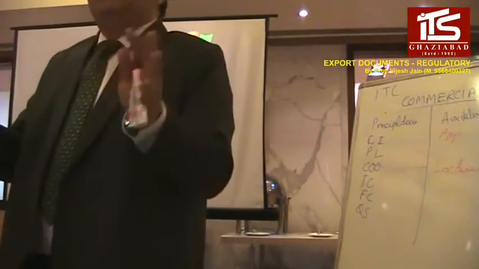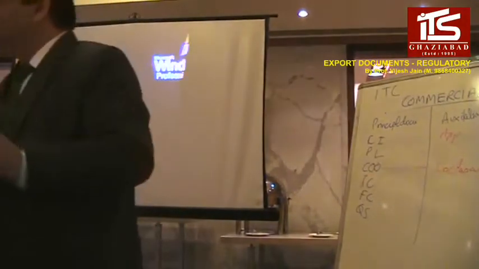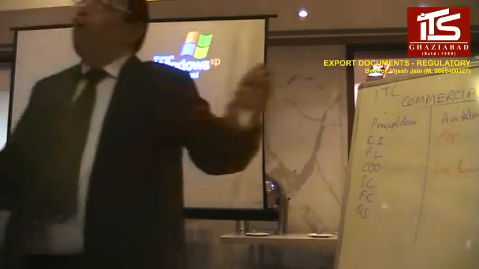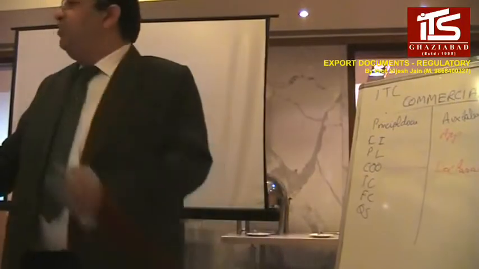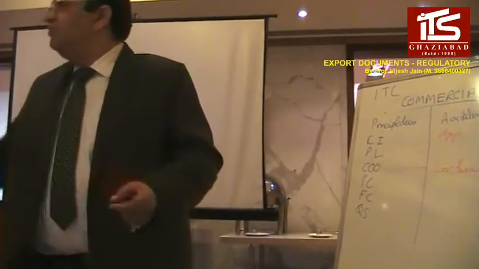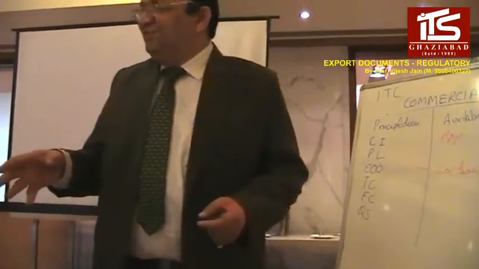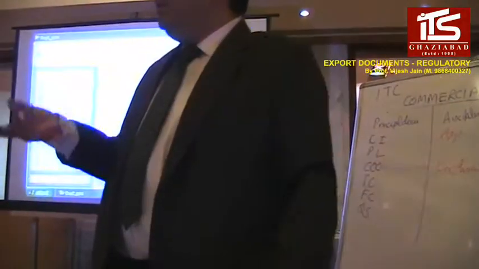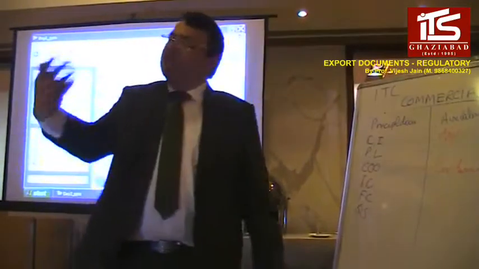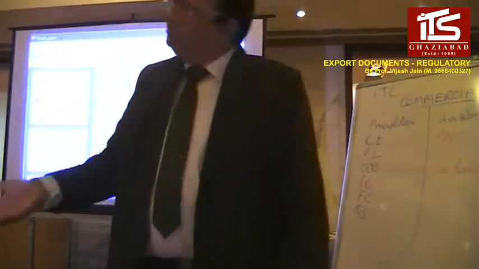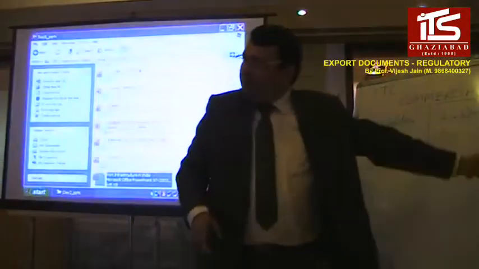Basically, for RBI, it is SDF, statutory declaration form, right? So whether you call it the exchange control copy of shipping bill, whether you call it GR form, whether you call it soft tax, depends on the case, right? Where a shipping bill is not required, obviously it will be called GR form. Where a shipping bill is there, then it will be the exchange control copy of shipping bill, right? So these are the main forms.